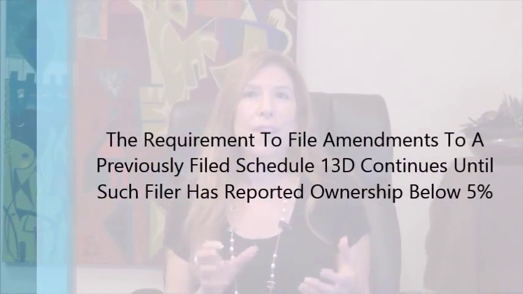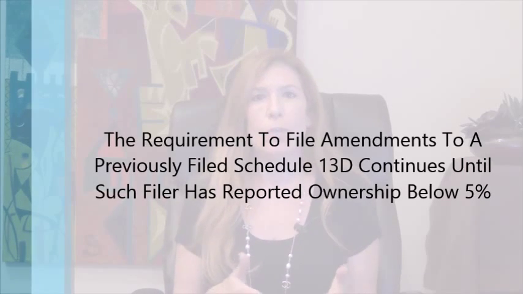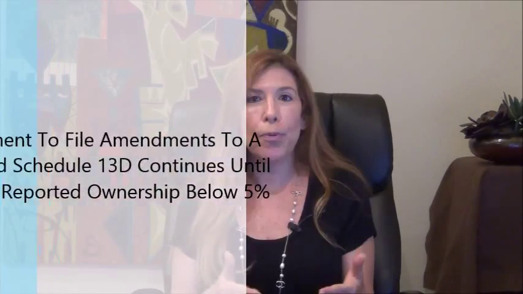The requirement to file amendments to a previously filed Schedule 13D continues until such filer has reported ownership below 5%. Accordingly, if there's a change in beneficial ownership that results in the shareholder owning less than 5%, but that change is not a 1% change from the last filing, the shareholder can go ahead and voluntarily file an exit Schedule 13D and relieve themselves of future reporting obligations, at least until they own 5% or more in the future, when they would have to file again.